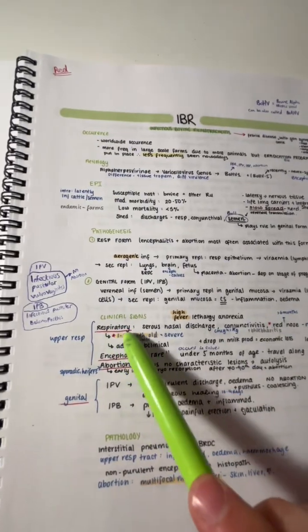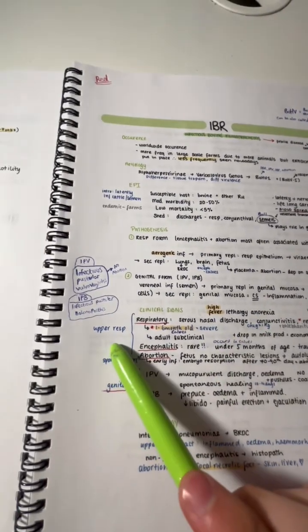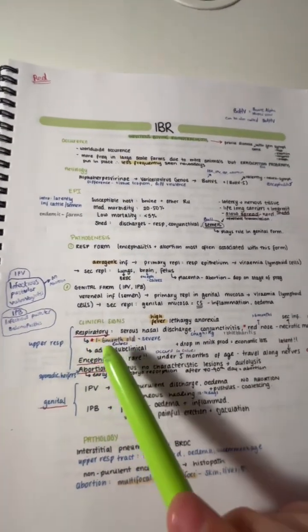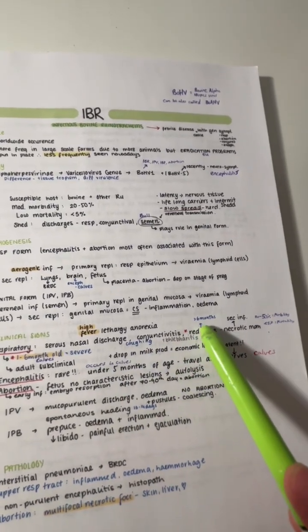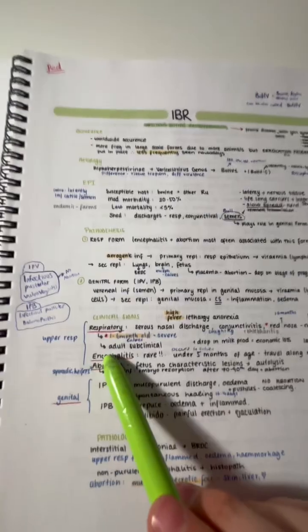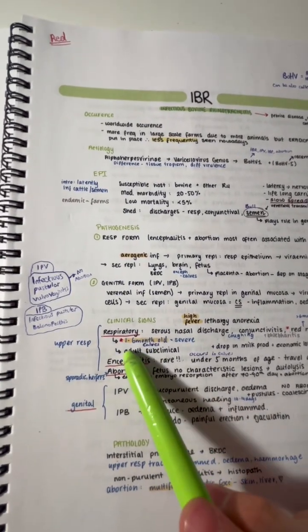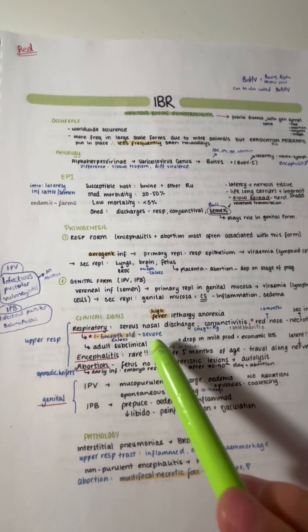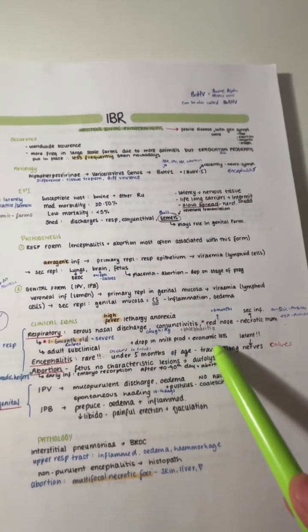In the clinical signs, we can see high fever, lethargy, and anorexia. In the respiratory part of the disease, we can see respiratory symptoms such as serous nasal discharge, conjunctivitis, a red nose when they're under 6 months old, and the disease in adults is subclinical. It mostly affects calves from the ages of 1 to 6 months old, but in adults it can cause a drop in milk production, which can cause an economic loss.